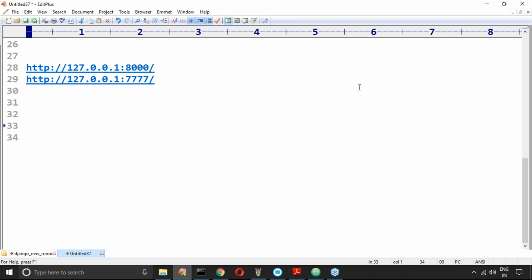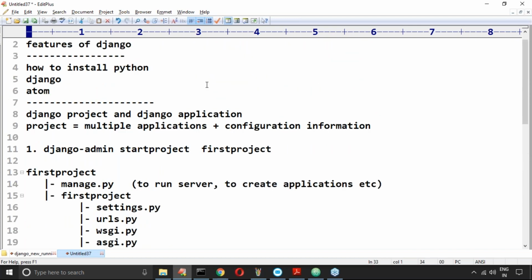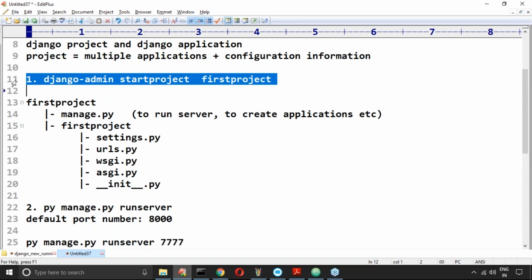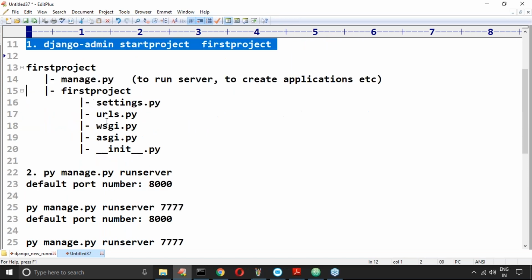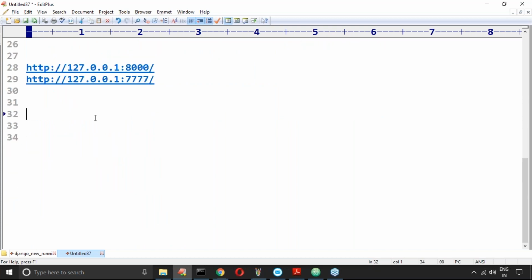Sir, up to this, any doubt? Are you feeling comfortable about the two commands I used? django-admin startproject first project, and next py manage.py runserver. These are the two things we had. What is the next step? What I have to take is, sir, I have to create an application. I require to create an application, right?